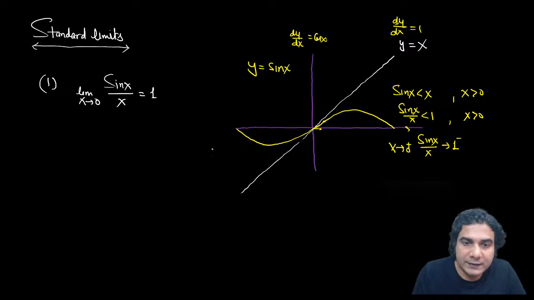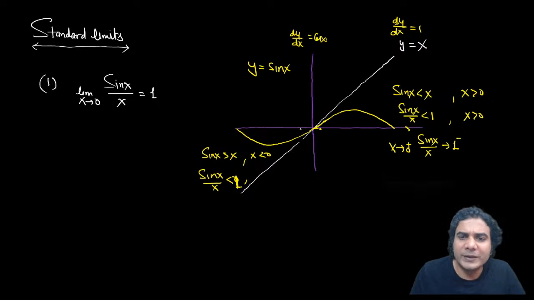Okay, from the left-hand side also, you can see sin x is greater than x when x is negative, but if you divide by x, that inequality will be reversed. Why? Because x is negative. So sin x upon x is less than 1 here also. So basically the ratio will remain the same. Sin x magnitude-wise is less than the magnitude of x, and you are getting the same magnitude here. So the ratio will remain the same.